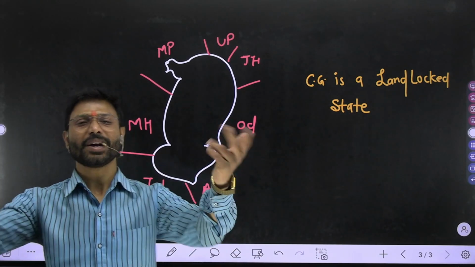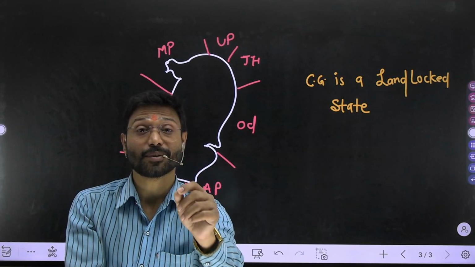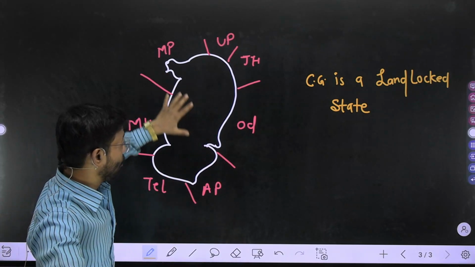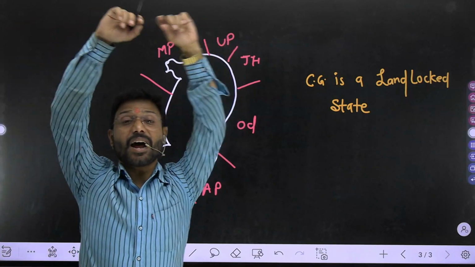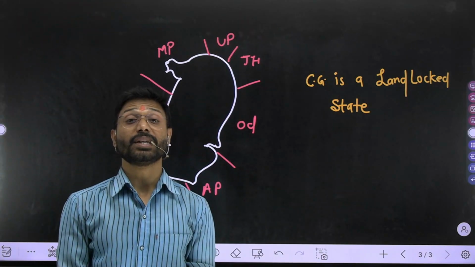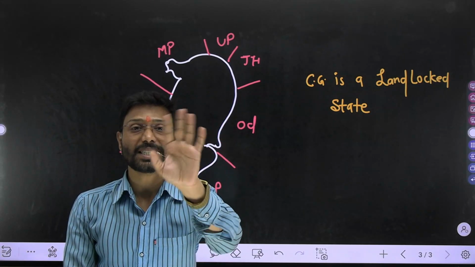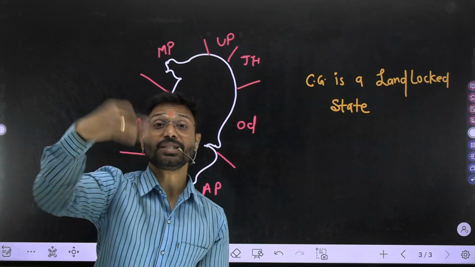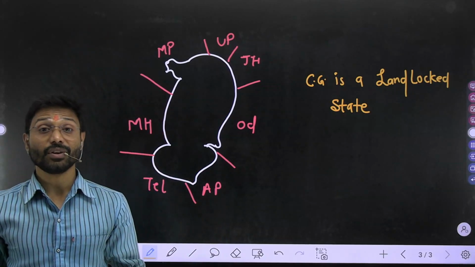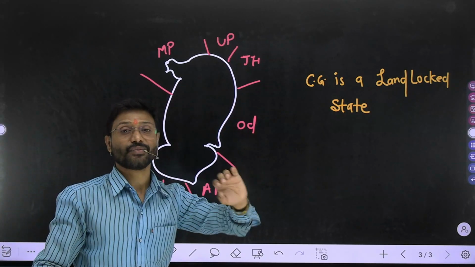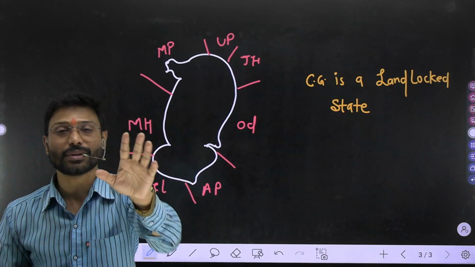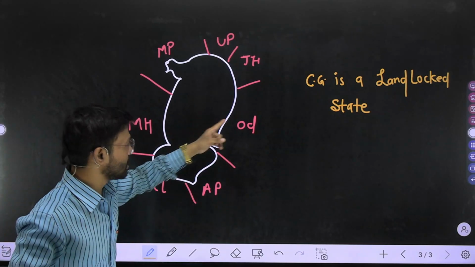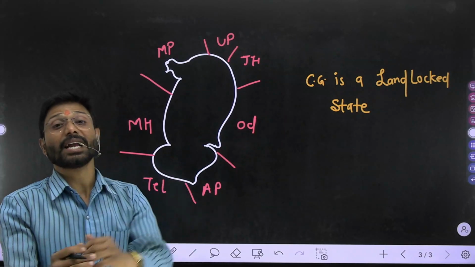Sir, what do you mean by a landlocked state? Landlocked state means the whole Chhattisgarh state is surrounded by different neighboring states. There is no connection with the international boundaries, no connection with any kind of sea route. That's why Chhattisgarh is known as a landlocked state.